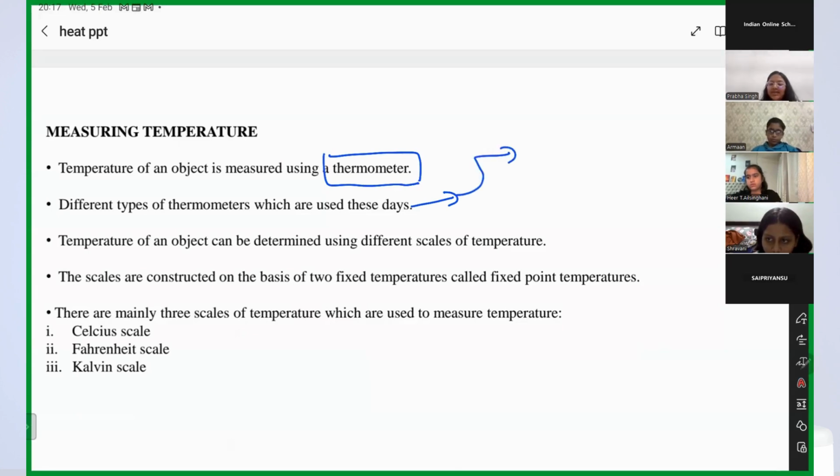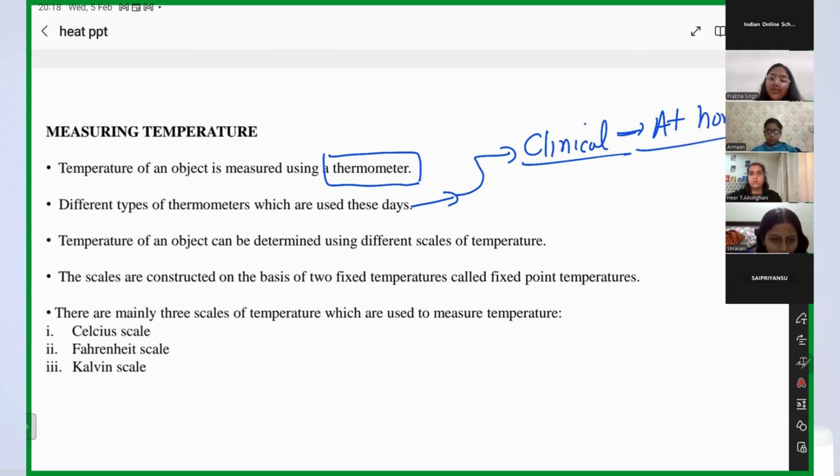For example, tell me one. Celsius one. Okay, that is on some other basis. You have clinical thermometers, right? Digital thermometer, yes, which you use at your home or in hospitals to measure your body temperature. And the laboratory thermometer, yes, very good.